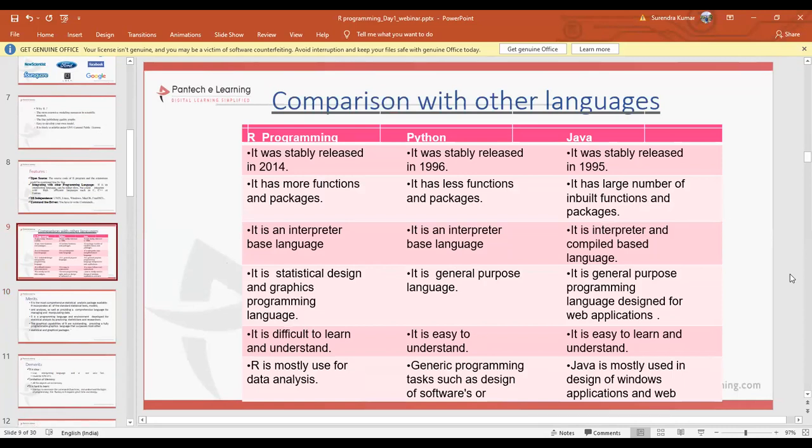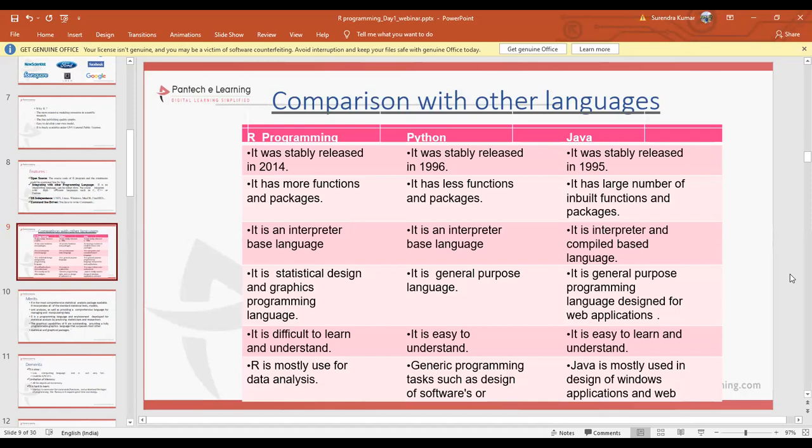So coming to the comparison of the different languages like R programming, Python, Java. What are the basic differences? R programming was released in 2014, whereas Python was first put forward in 1996. Actually, its development was started in 1989, whereas Java was released in 1995. Comparing the functions and packages, R programming has more functions and packages, whereas Python has very few functions and packages. Coming to Java, it has a very large number of inbuilt functions and packages.